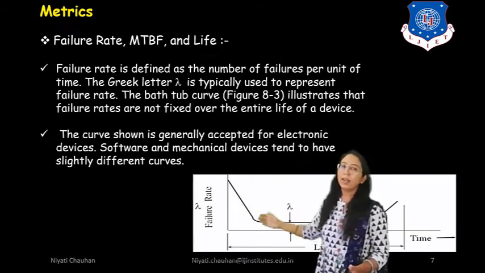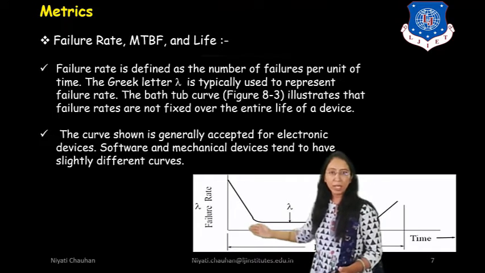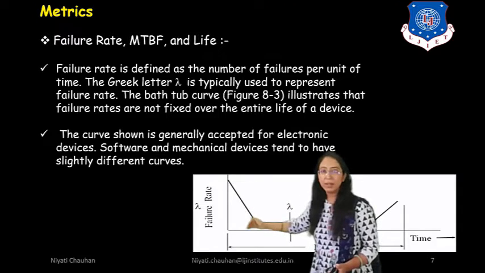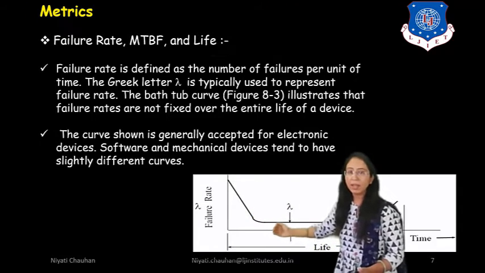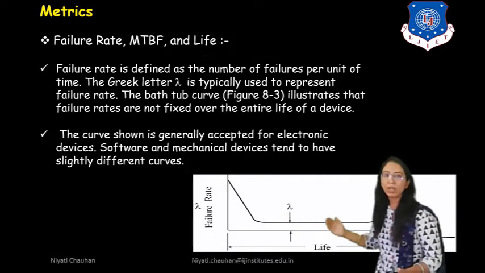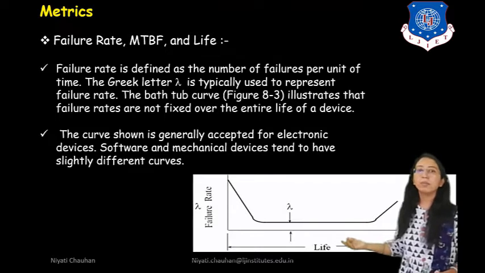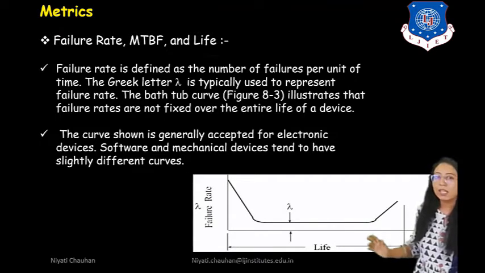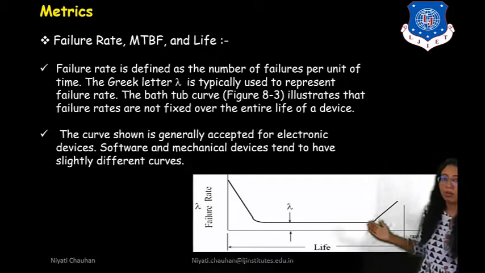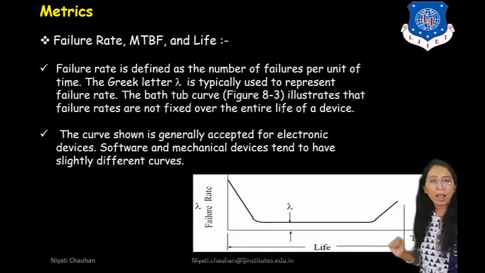Initially, when time has not increased, the failure rate is high, and when time increases, the failure rate decreases. Then you can see a saturation level, and after some time, when time increases, the failure rate also increases. You can see this in the graph.